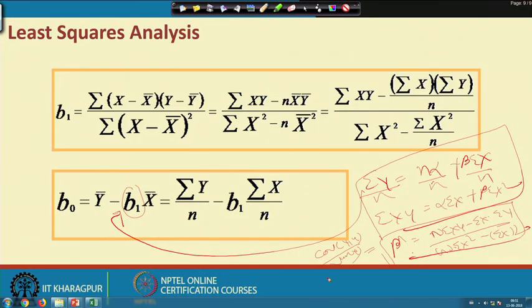So, that means this is a mathematical procedure through which you can get the alpha coefficient and beta coefficient to predict the dependent variable, that is y, with respect to the independent variable x.